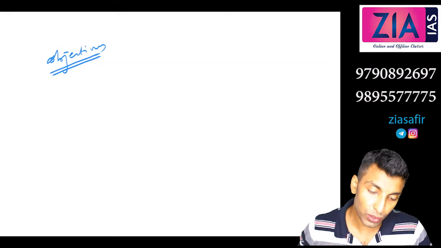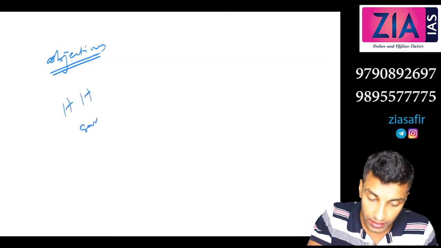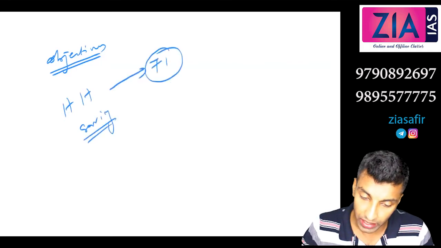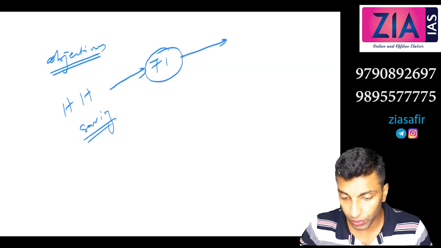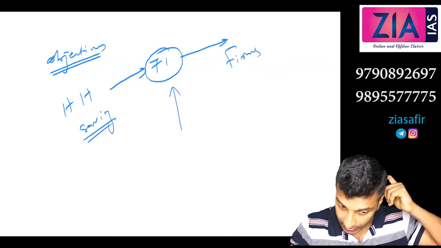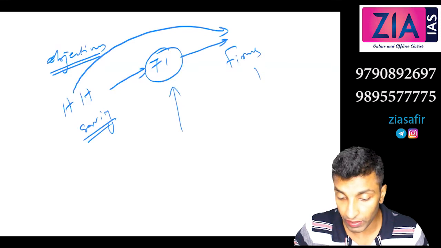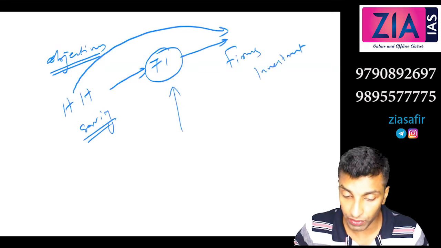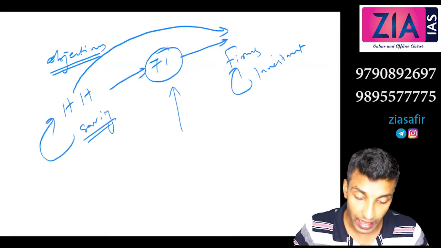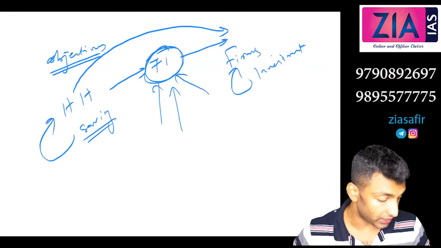Who saves? Basically the households will save, so households are the major savers. Financial institutions are basically intermediaries, and they will lend it to the firms. So the role of financial institutions or banks is to mobilize savings and give it for investment. Who will invest? The firms. Who will save? The households. What is the role of financial institutions? They act as the intermediary. That we will discuss in detail in financial institutions.